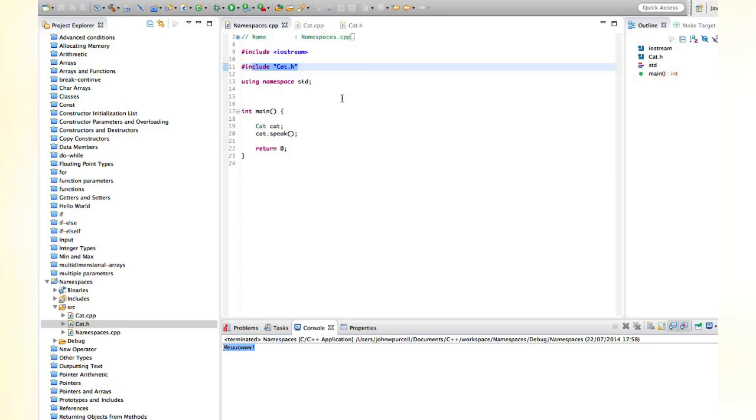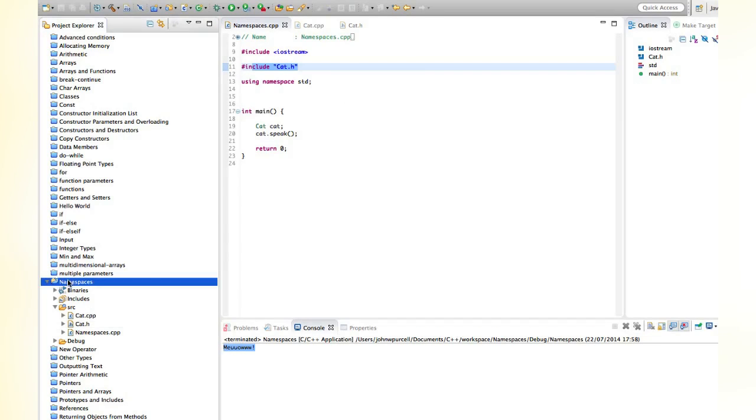Now, what if you want to have another class with the same name? That might occur, for example, because let's say you might have your own implementation of string, which already exists in the standard libraries, or you might want to implement something that already exists in include files that you've already got in your project. So whatever the reason, sometimes you get a clash between class names, and namespaces will help you avoid that.